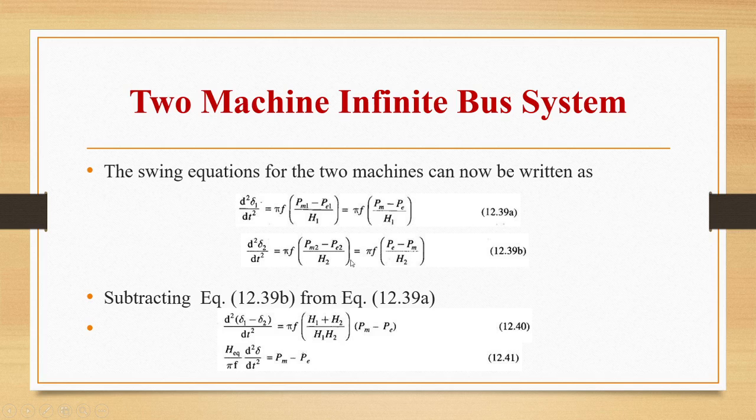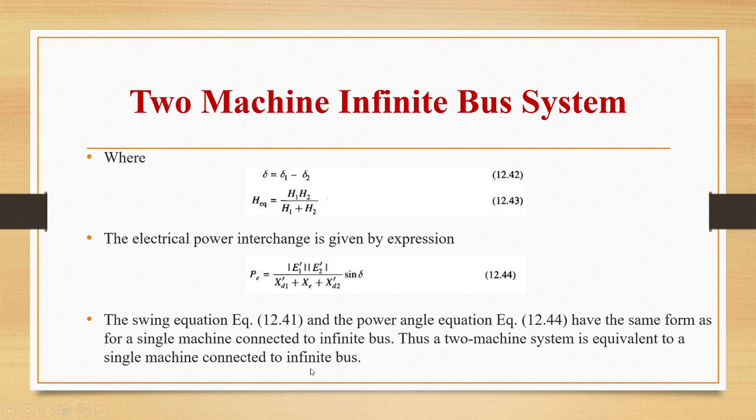Subtracting the second equation from the first equation, we get d square (delta 1 minus delta 2) by dt square equal to pi f into (H1 plus H2) by H1 H2 into (Pm minus Pe). Or I can write the same equation as Heq by pi f d square delta by dt square is equal to Pm minus Pe, where delta is equal to delta 1 minus delta 2.